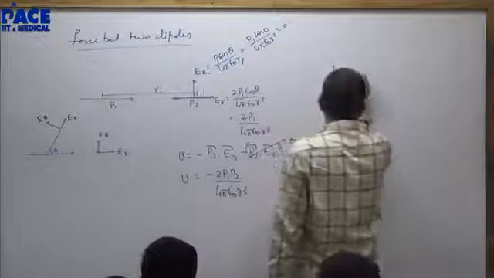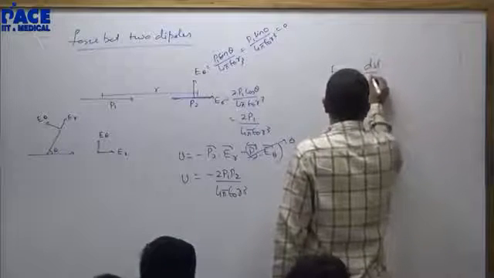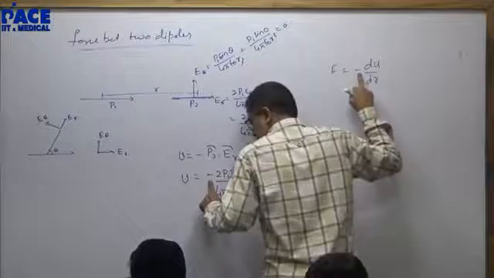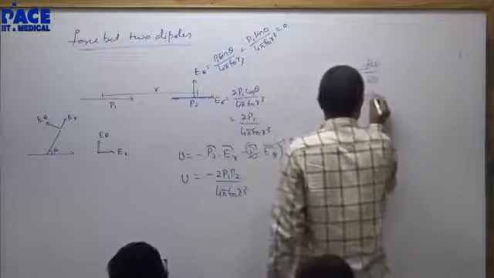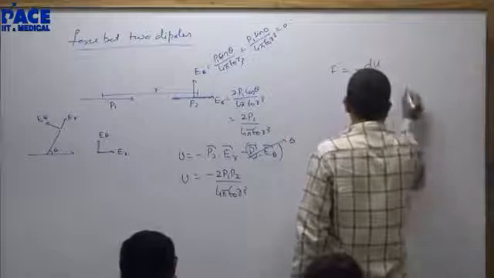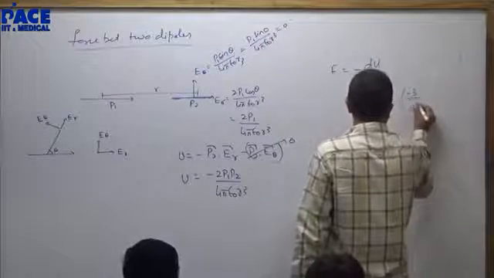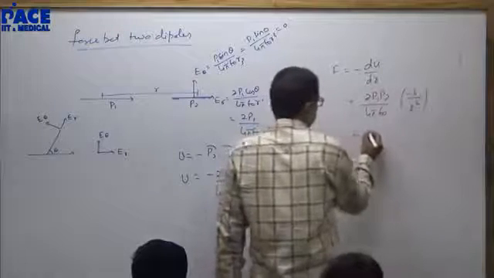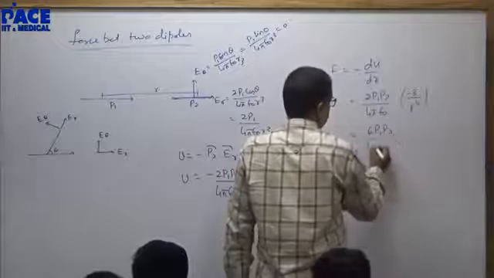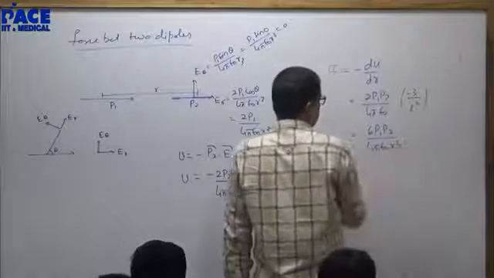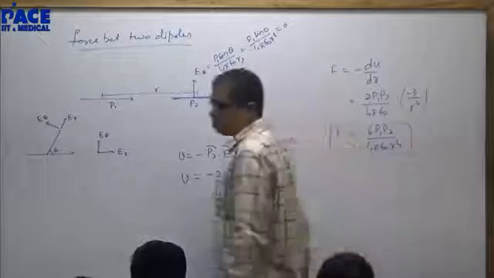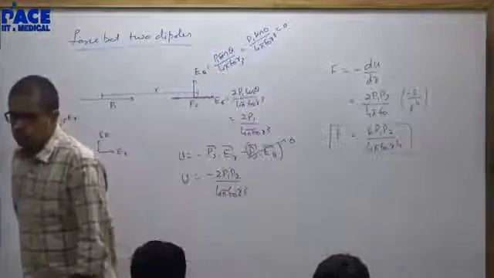Force on them will be minus dU by dr. This negative will become positive: 2 P1 P2 by 4 pi epsilon naught times minus 3 by r to the power 4. So 6 P1 P2 by 4 pi epsilon naught r to the power 4 is the force between the two dipoles.